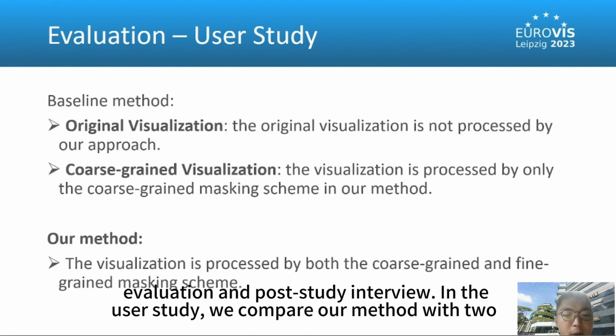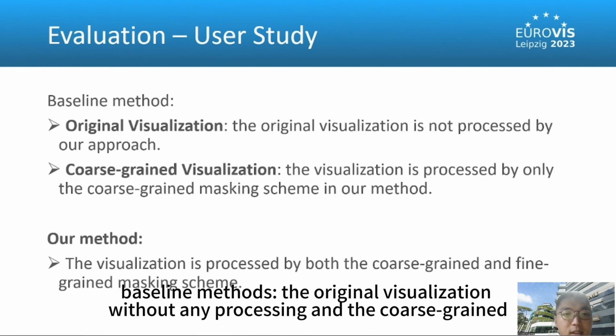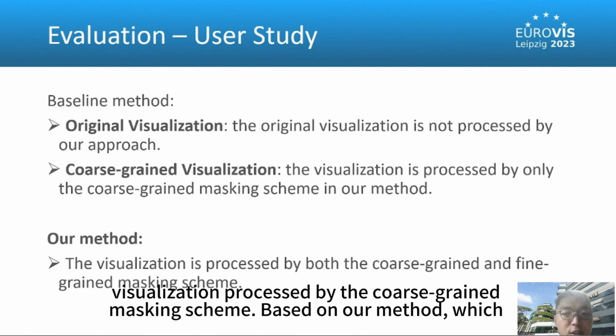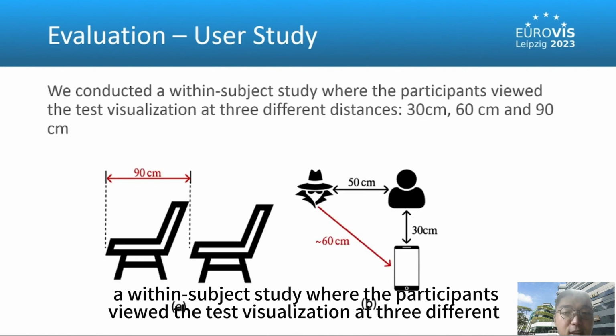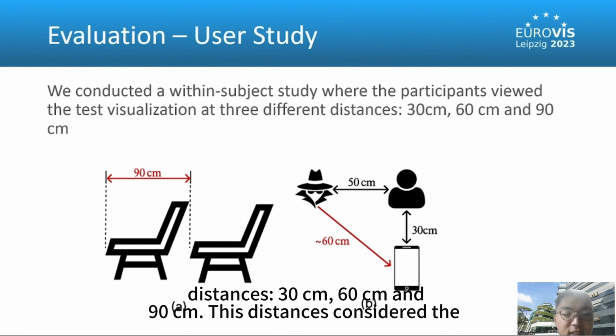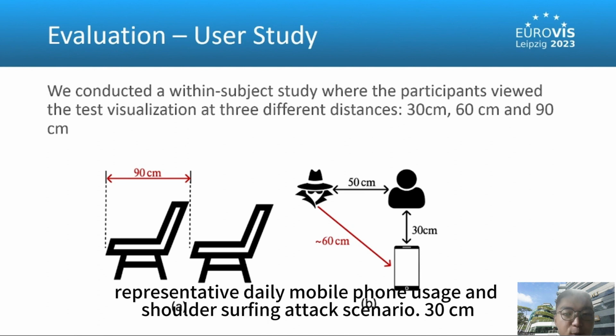In the user study, we compare our method with 2 baseline methods: the original visualization without any processing and the cross-gram visualization processed by the cross-gram masking scheme. Based on our method, which processes the visualization by both the cross-gram and fine-gram masking schemes, we conduct a within-subject study where the participants view the text visualization at 3 different distances: 30 centimeters, 60 centimeters, and 90 centimeters. This distance considers the representative daily mobile phone usage and shoulder surfing attack scenario.